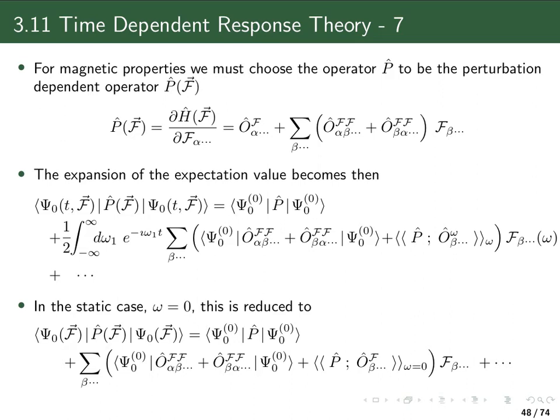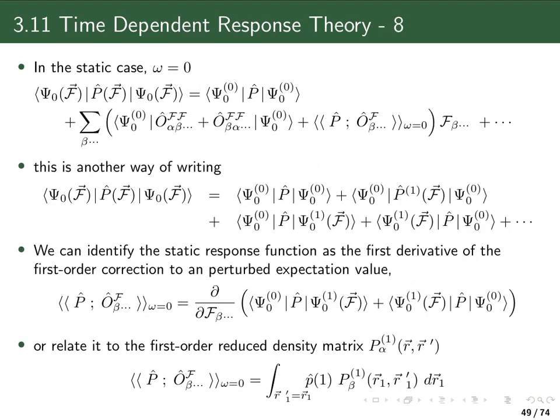And we can also look at the static case again, and there we will again get just the expectation value here with the unperturbed wave function, and we get the static linear response function. Now this expression or this expansion for the static case, we can then compare with equation 336, which we had derived in chapter 3.3 on time independent response theory.